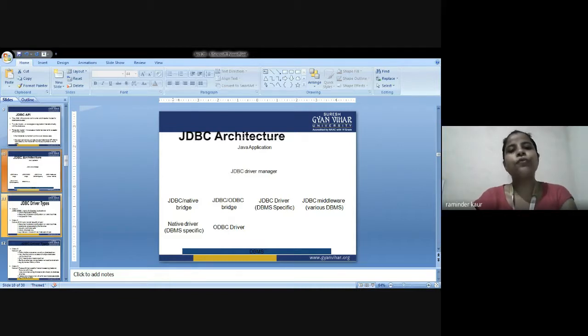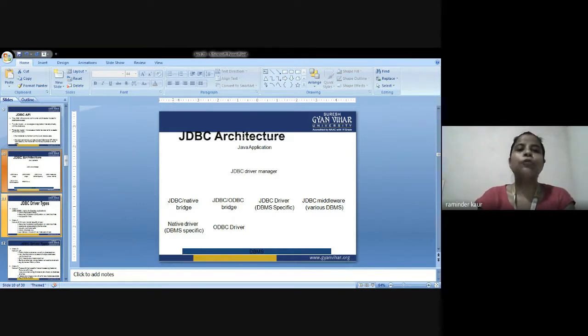Next is how to store and retrieve images from Oracle database using JDBC.